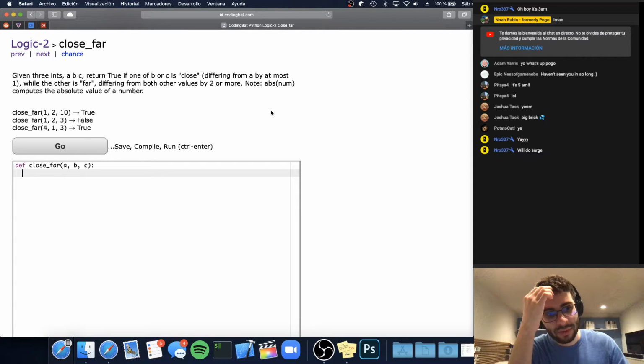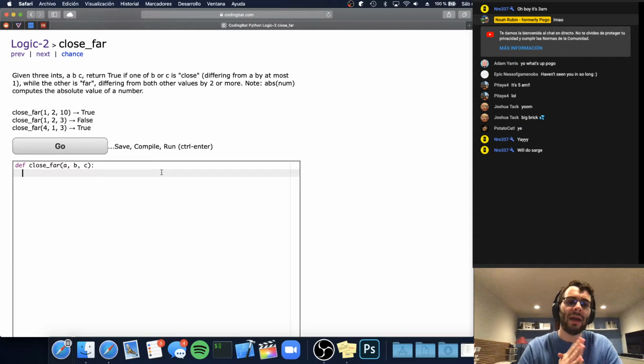But I guess what we can do is have one condition for if one of them is close and another condition for if one of them is far, because one of them wouldn't be both close and far at the same time. And so then we could AND them together. We could say if one of them is close and one of them is far. So maybe we'll try that at least to begin with. I'm going to write this on multiple lines just to make it more clear, but then I'll condense it down into one line at the end.